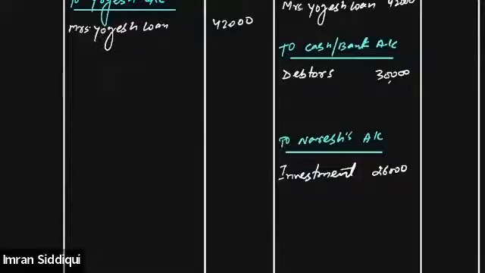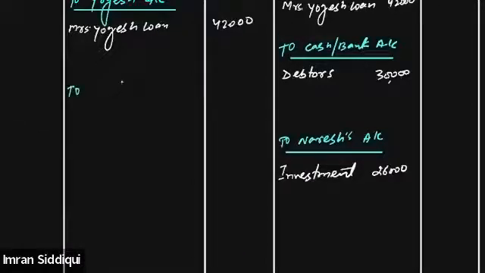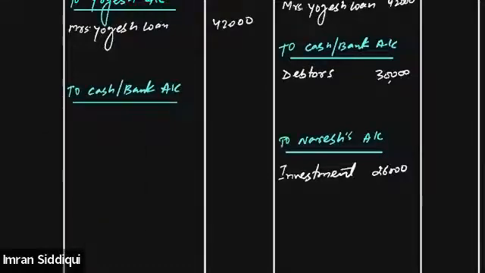So let me show you how this will be done. First of all, we'll write down on the debit side of the realization account, to cash or bank account, because we are paying the liability, so we need to record this on the debit side. Creditors is being paid now. So creditors is being paid.